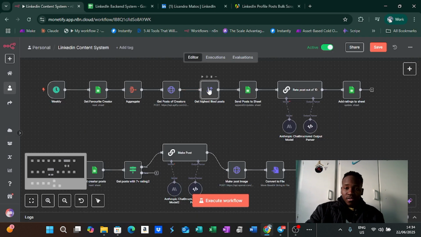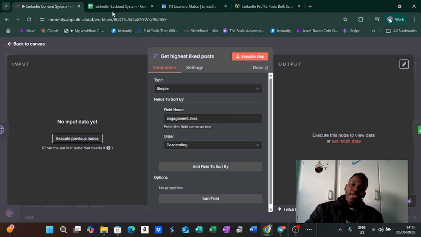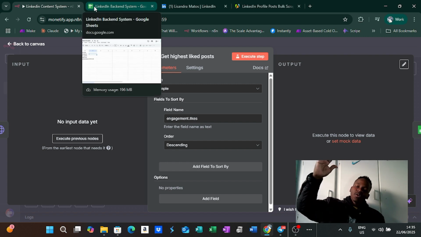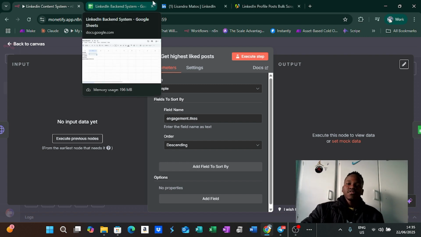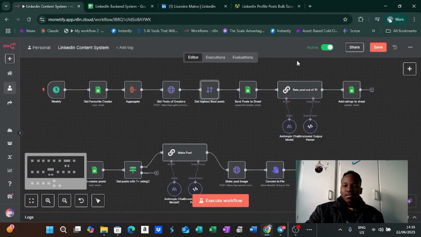And then this is more of a personal reference, as I said. We're going to want to sort it. So in our back end sheet, we know the first one would be the highest and the last one would be the lowest in terms of likes. So we always just have that organization, and then it would send it to our sheets.